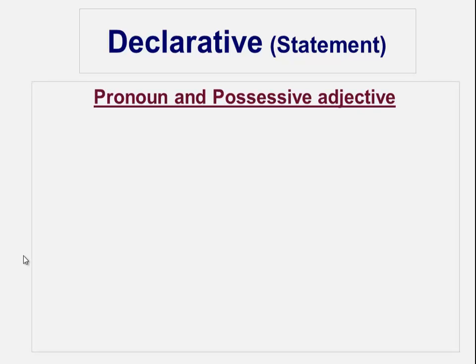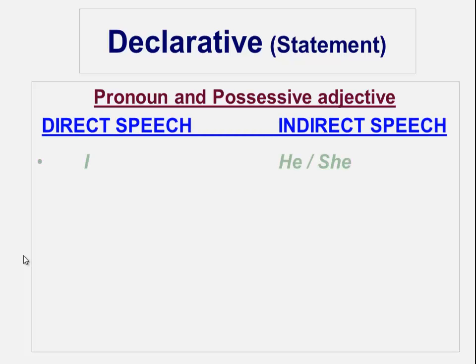In declarative statements, we need to change the pronoun and also the possessive adjective. For example, I becomes he or she, depending on the gender of the speaker, whether he is a man or a woman, whether he is a girl or a boy.